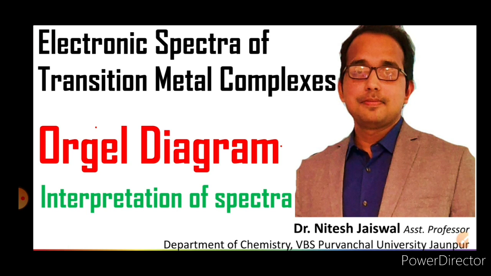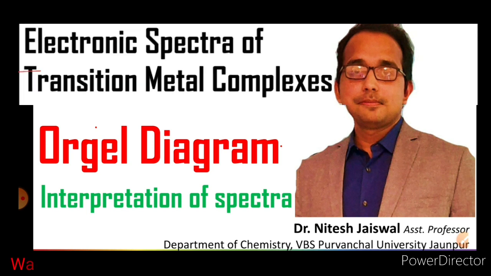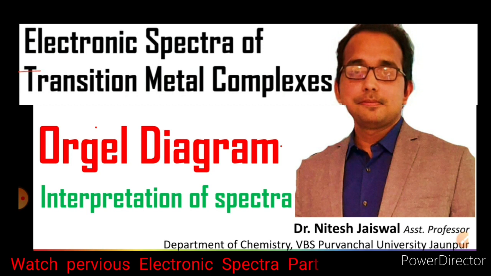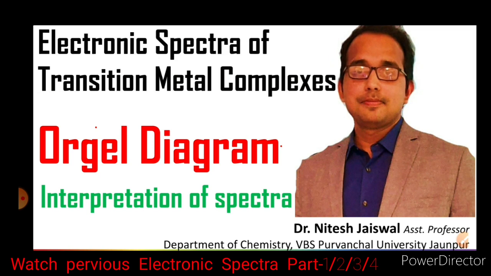Today I am going to discuss the role of Orgel diagram in interpretation of electronic spectra. Before this lecture, I have discussed how a complex shows color, what is Beer-Lambert law, how electron-electron interaction generates microstates and free ion terms, term symbol, and selection rule. These all have been discussed in the previous video. So to get a better understanding, please watch that video. Let's start from there.